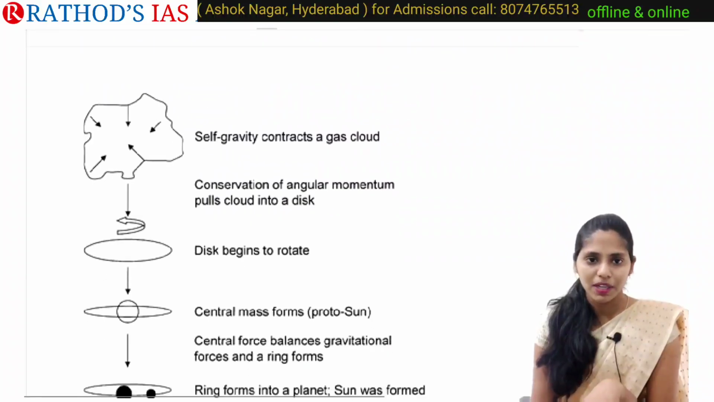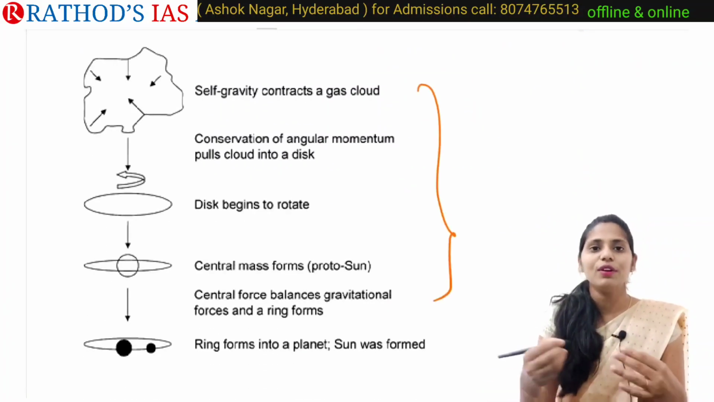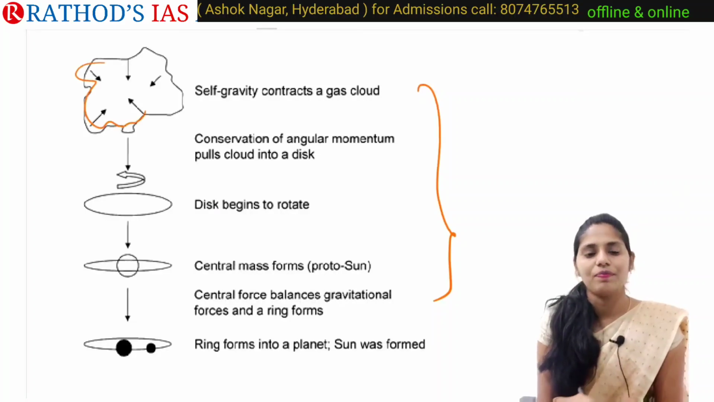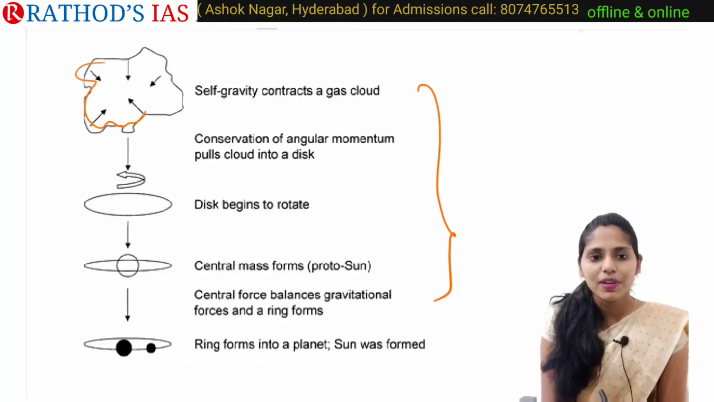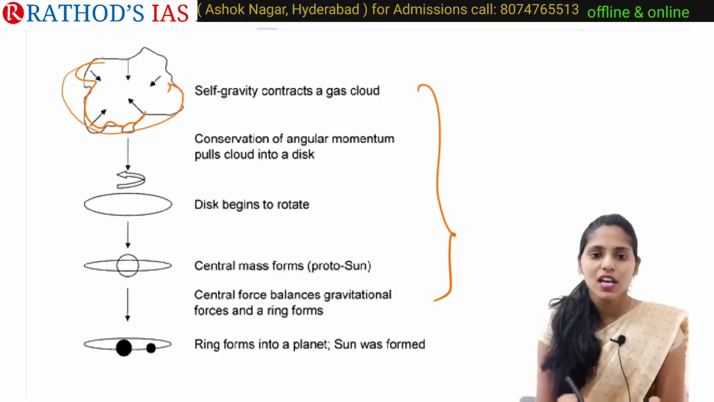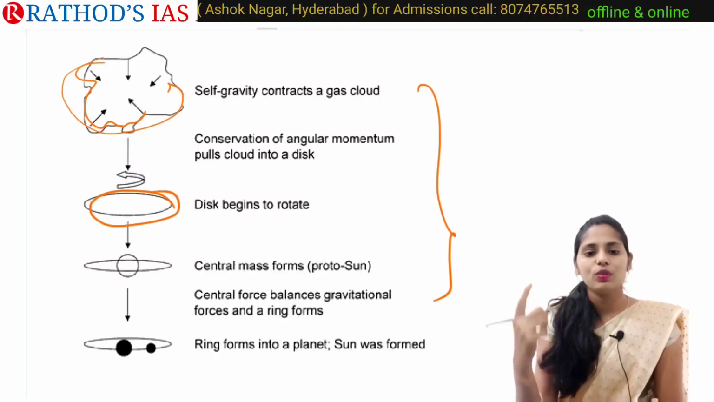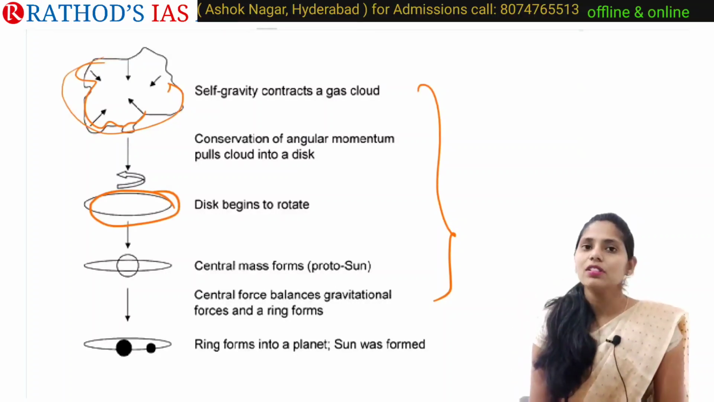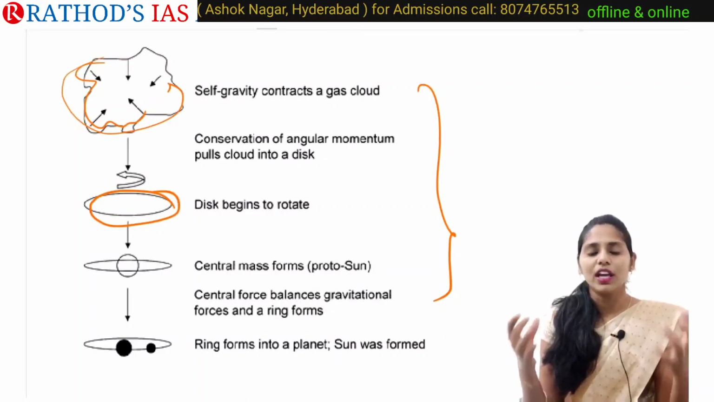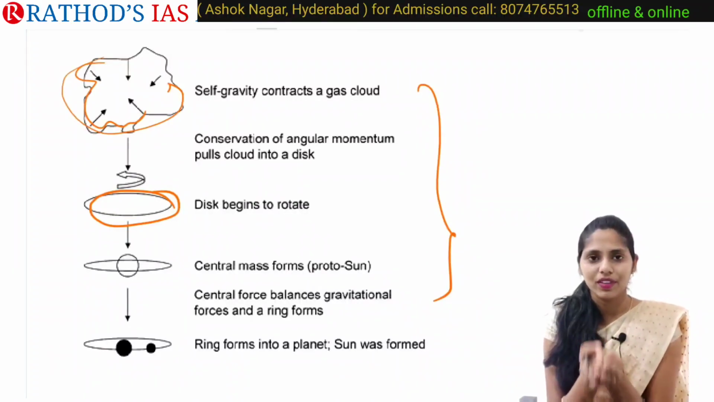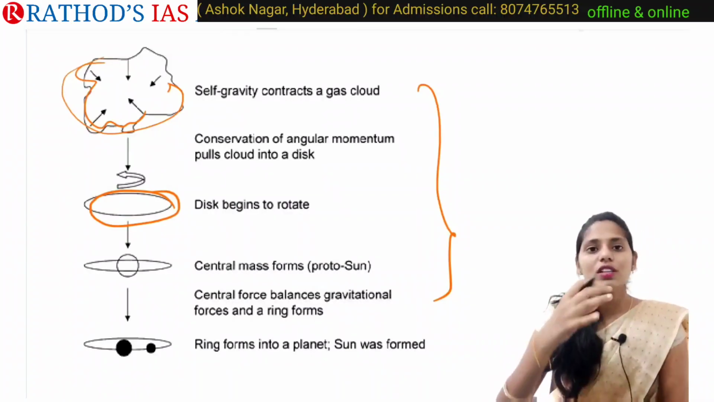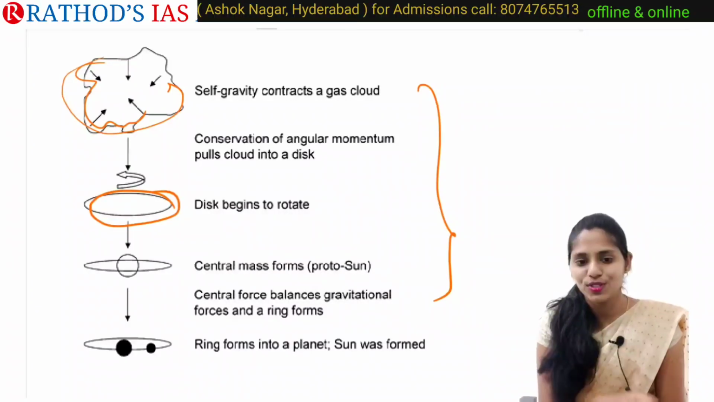So now let us try to see the image, and this flowchart will be very useful whenever you are writing your mains answer. First, this is our nebula, right? This nebula is mainly rotating on its axis. Whenever this nebula of irregular shape rotates, it will mainly form a disc-like shape. After the rotating of this disc-like shape, what happened? Heavier matter will come into the middle, right? Because of this, a central mass forms. This central mass is nothing but our protosun.